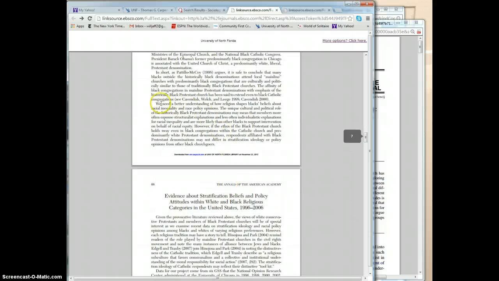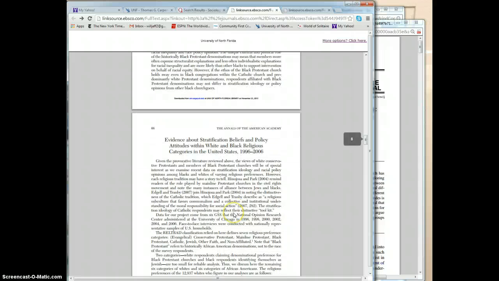And then here we're at the end of the literature review, and it says to better understand how religion shapes blacks' beliefs about racial inequality and opinions, we need a better one. So what are they going to do? That's basically their research thing. We want to have a better understanding of how religion shapes blacks' beliefs.